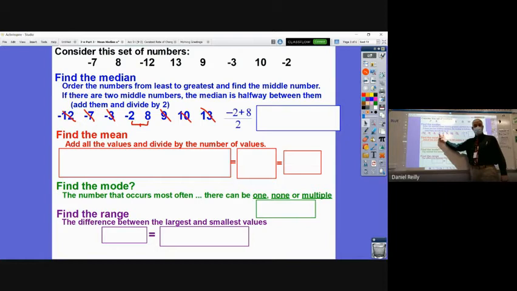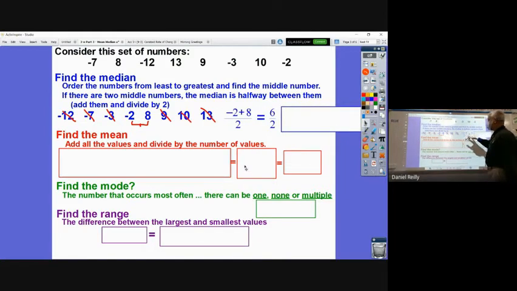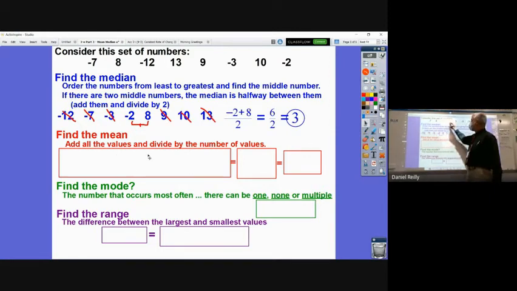So in this problem, that requires you to add -2 plus 8, which is 6. Right? So 6, and then divide that 6 divided by 2. Sometimes this number might come out to be negative. The middle of the set of numbers could be a negative number, then you're dividing negative divided by positive. That's why this is good practice here in this unit of positive and negative numbers, okay? So the median of this set of numbers is 3. A lot of times people will write it here like that.